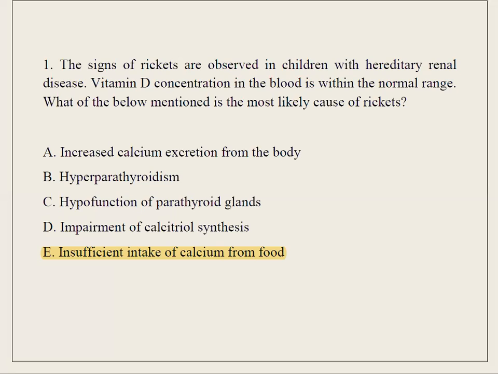1. The signs of rickets are observed in children with hereditary renal disease. Vitamin D concentration in the blood is within the normal range. What of the below mentioned is the most likely cause of rickets? A. Increased calcium excretion from the body. B. Hyperparathyroidism. C. Hypofunction of parathyroid glands. D. Impairment of calcitriol synthesis. E. Insufficient intake of calcium from food.